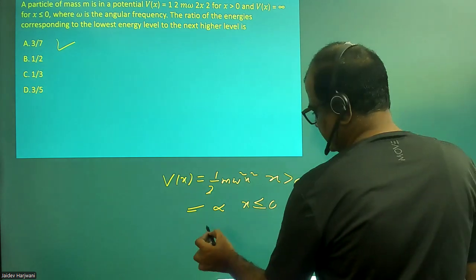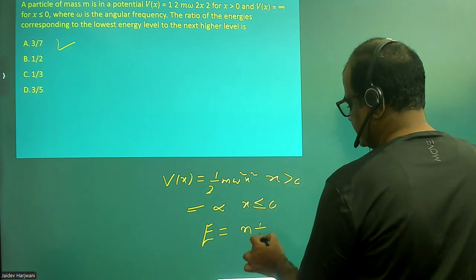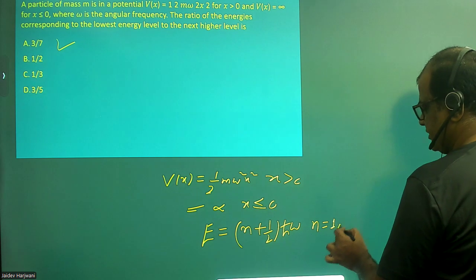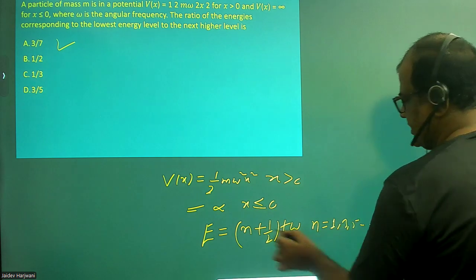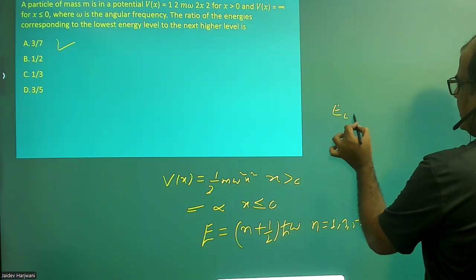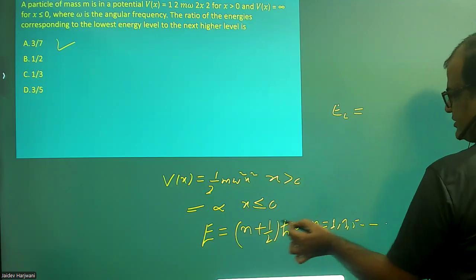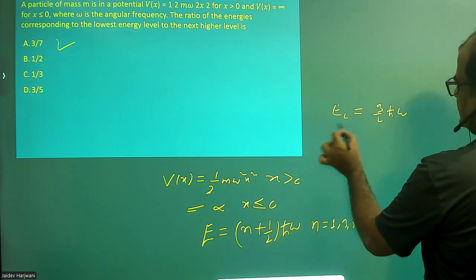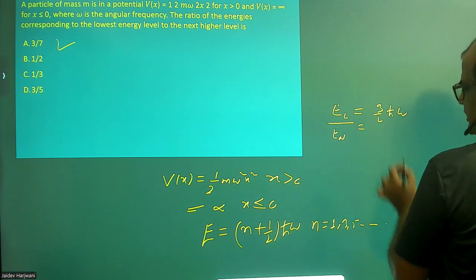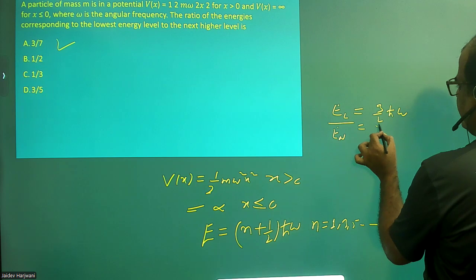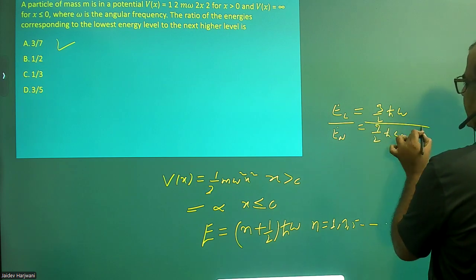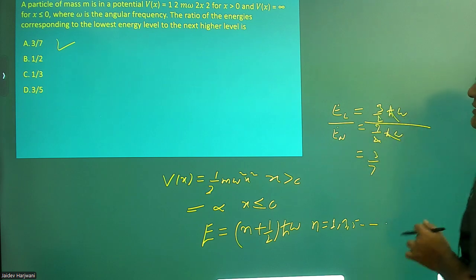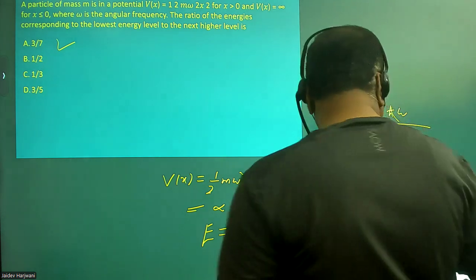So the energy levels in this case will be modified to n plus half h cut omega, where n is 1, 3, 5. So the lowest energy, E1, is 3 by 2 h cut omega. And the next level will be 7 by 2 h cut omega. If I want the ratio, this gives me 3 by 7. 3 by 7 is the answer. Now let us go for the next question.